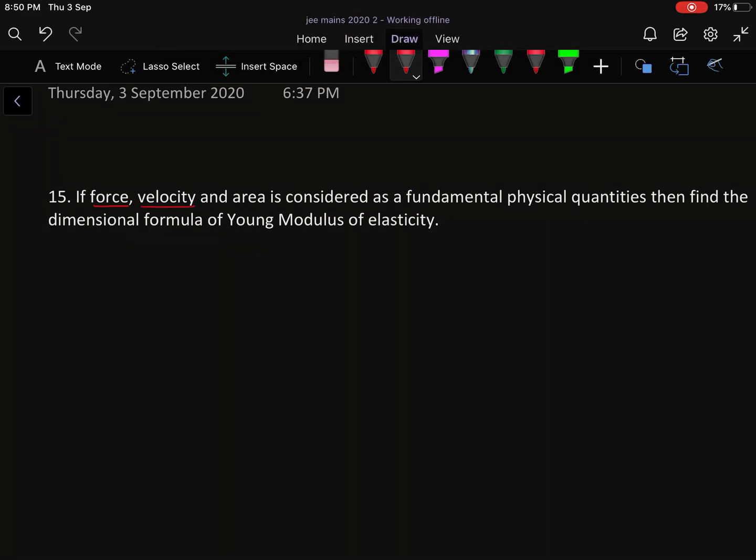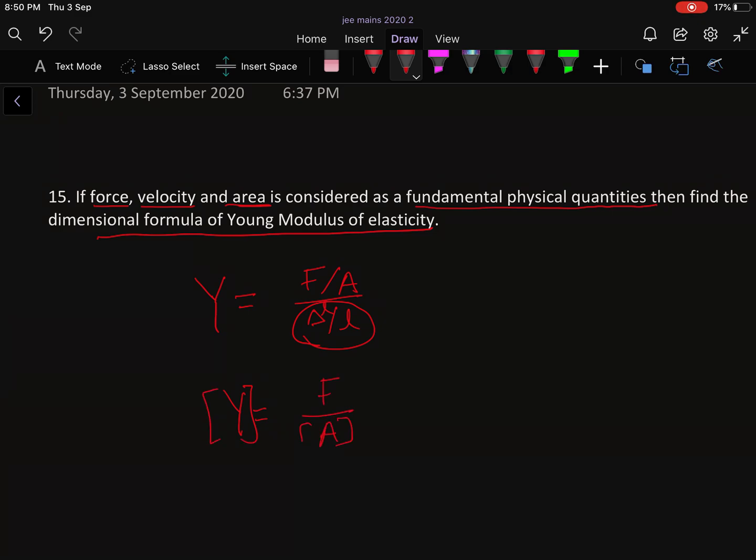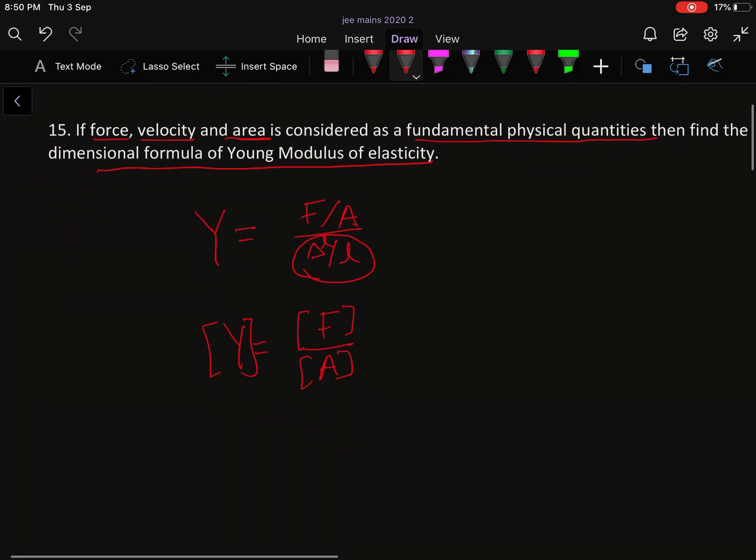It is given that force, velocity and area are considered as fundamental physical quantities. Then find the dimensional formula of Young modulus of elasticity. So you know that Y equals stress by strain, F by A over delta L by L, and you know strain is a dimensionless quantity. So the dimension is basically provided by this, and now these are fundamental physical quantities.